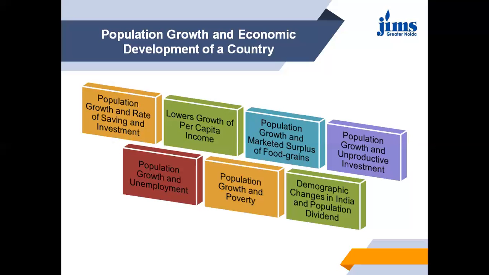Next is population growth and poverty. Last but not least, the important consequence of rapid population growth is that it has made it very difficult to make a significant dent in the problem of mass poverty prevailing in our country. This is clear from the fact that as many as about 18 million people, over and above the 1 billion population, are being added to our population every year as per the 2001 census.